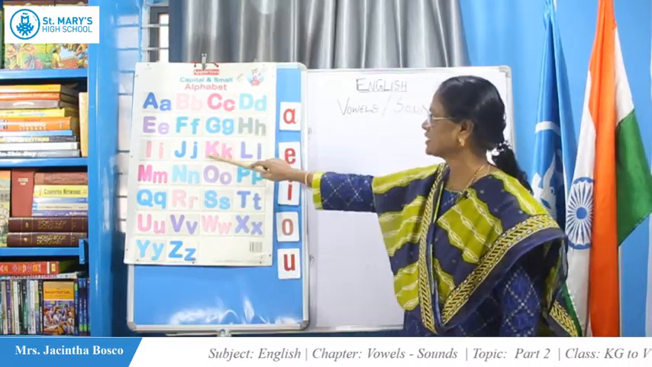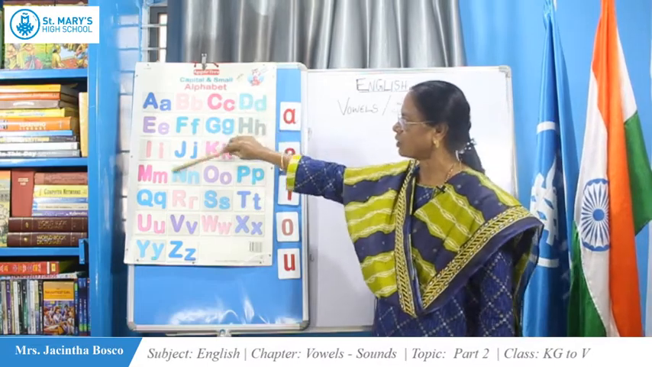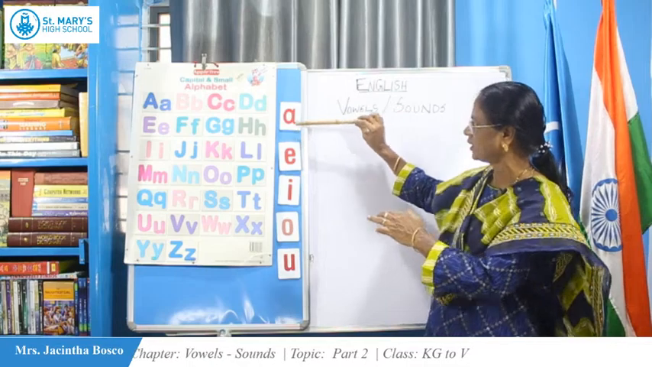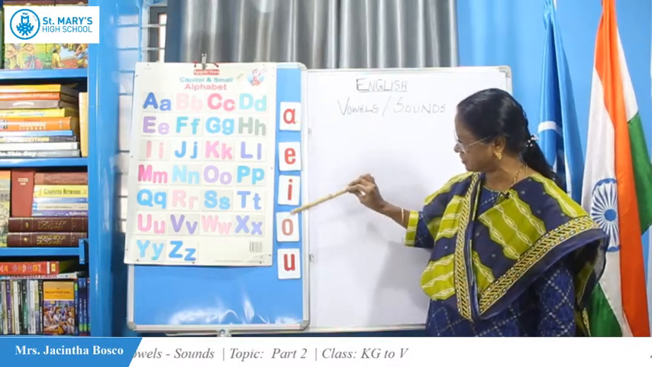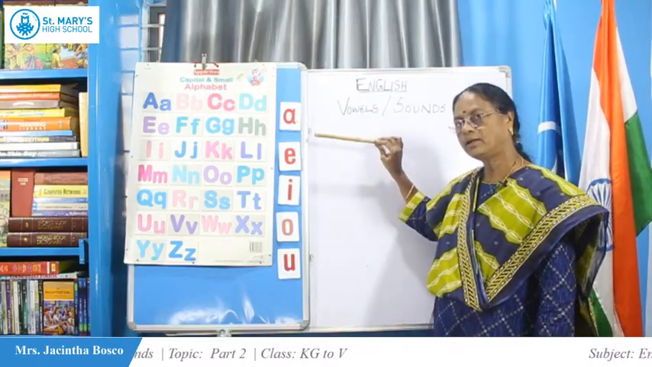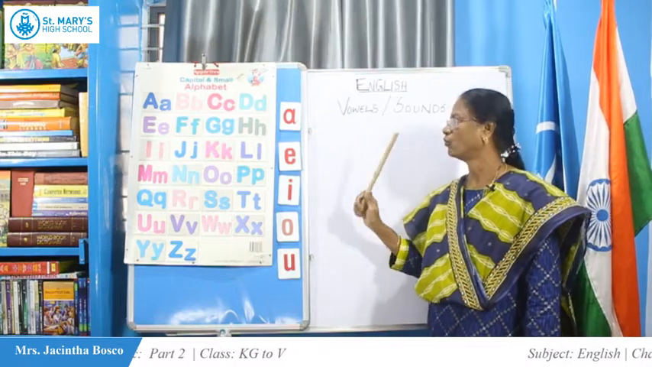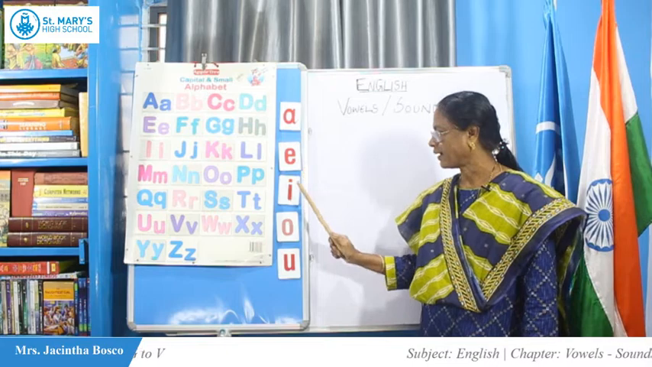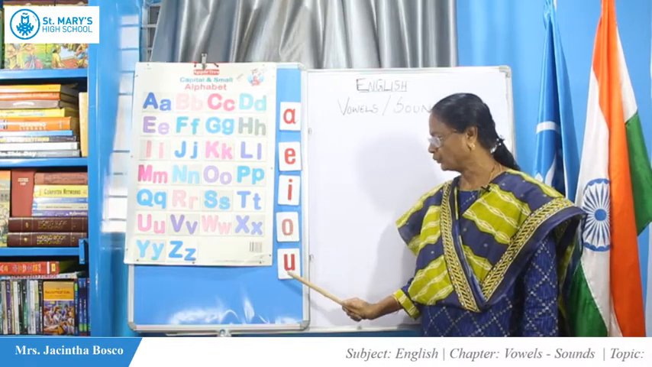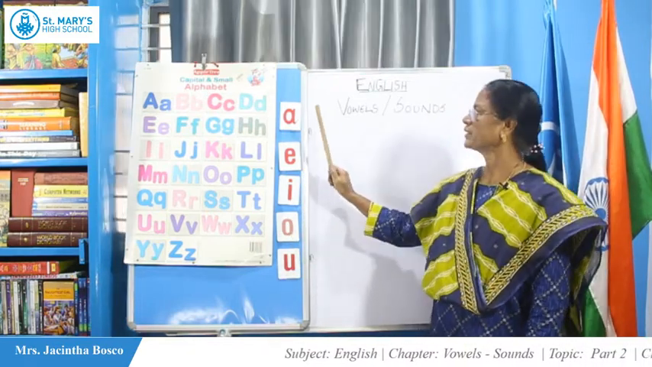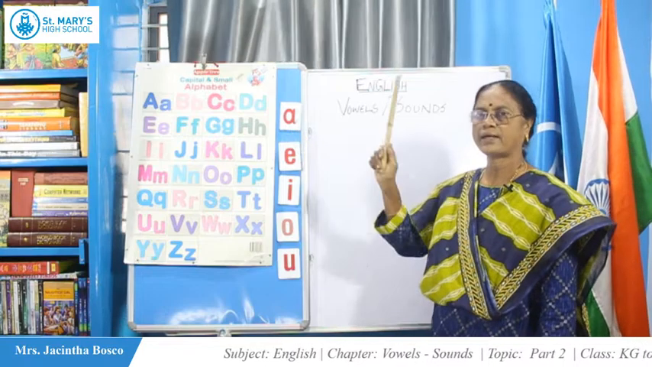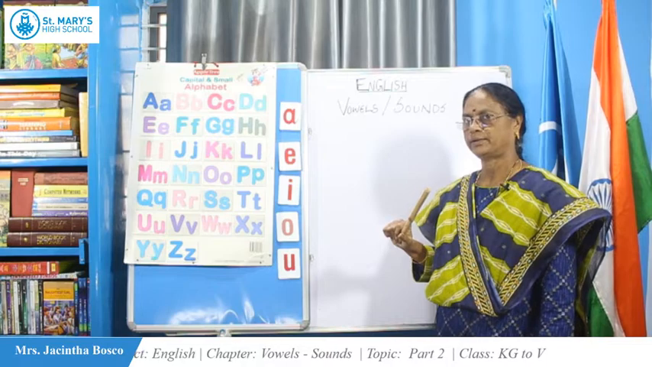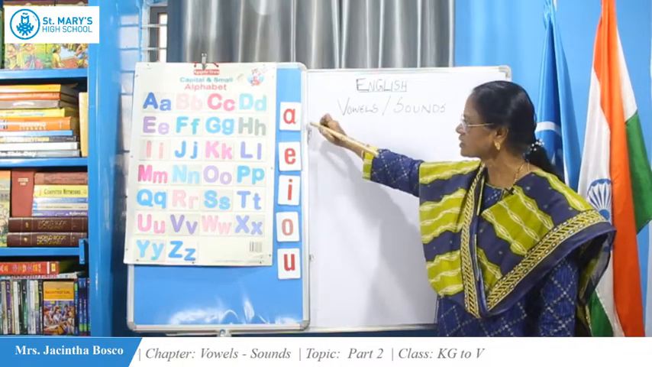Okay, so these are the sounds. Among these sounds, we have a special sound, that's vowels. Here we have 5 letters. These are vowels. What are they? A, E, I, O, U. So what does A say? A says A. Say again. A says A.